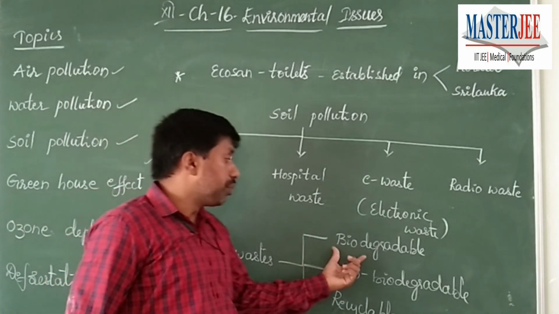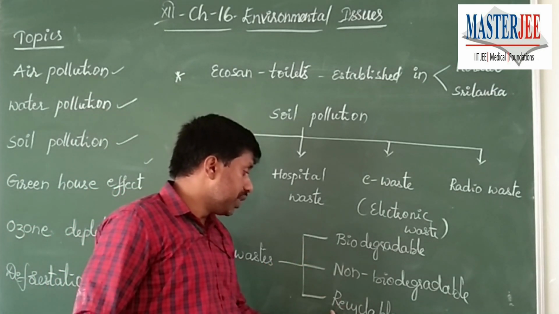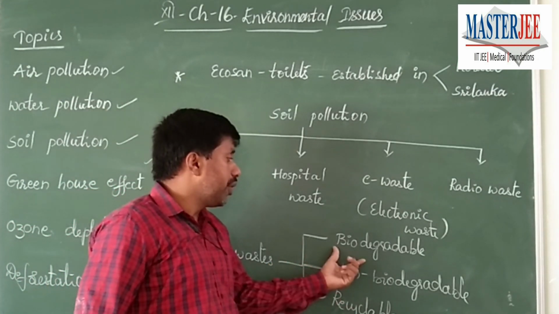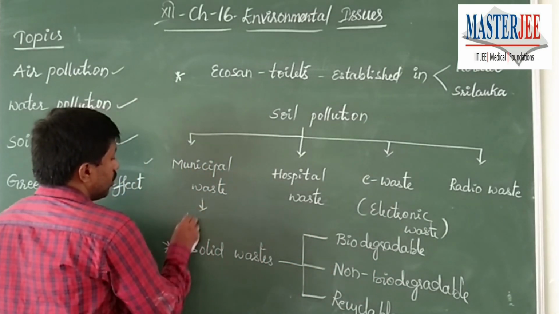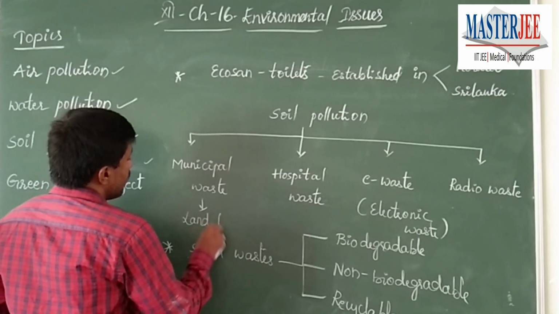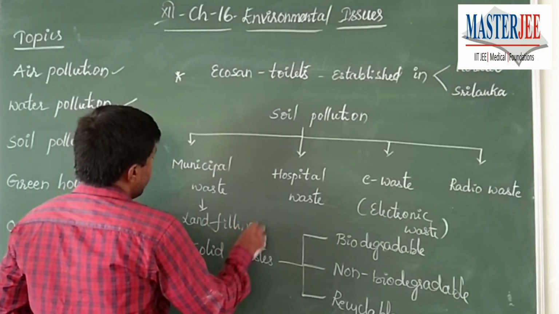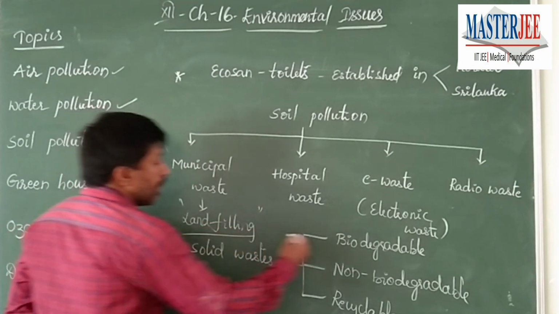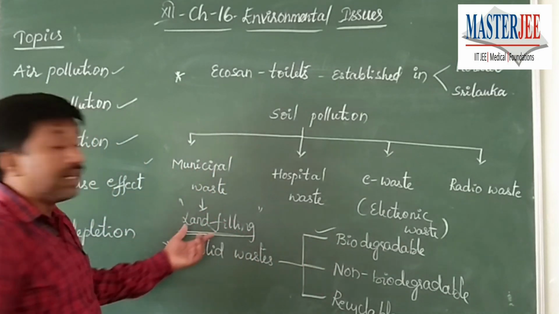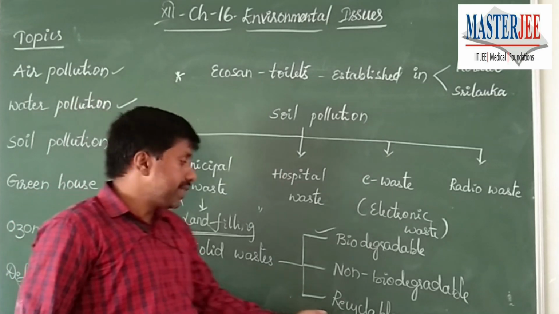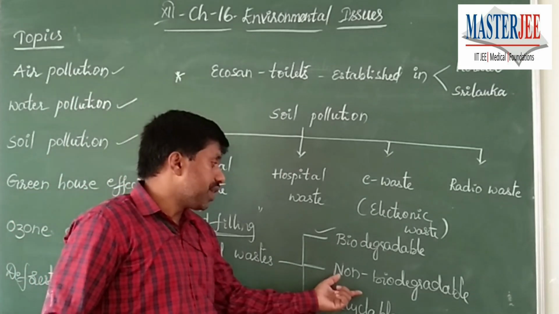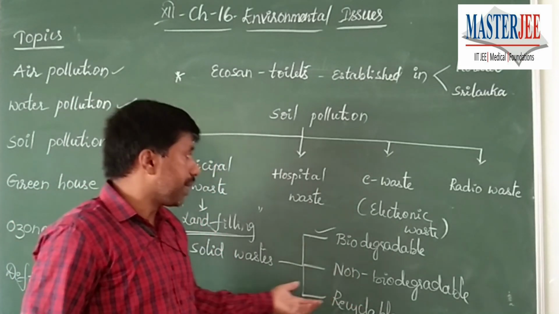They are classified into biodegradable, non-biodegradable and recyclable. Biodegradable waste goes to landfills. Say municipal waste goes to landfill, where the biodegradable waste is filled in the lands and undergoes natural biodegradation. Recyclable material is recycled, and non-biodegradable waste is treated in a separate manner.